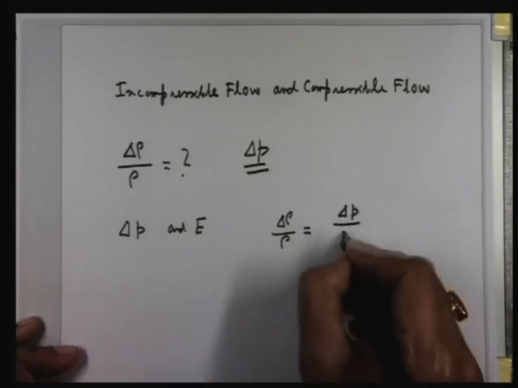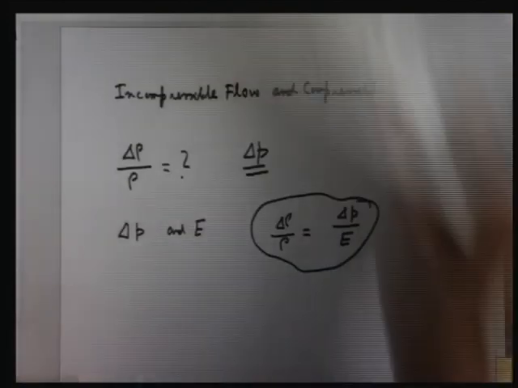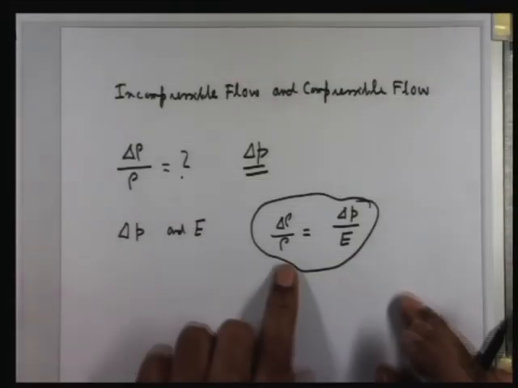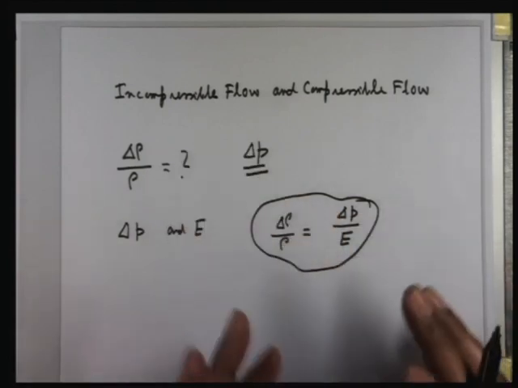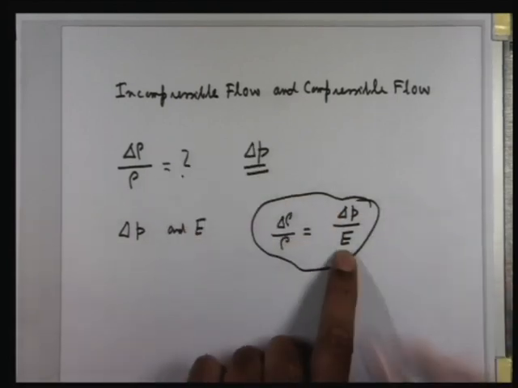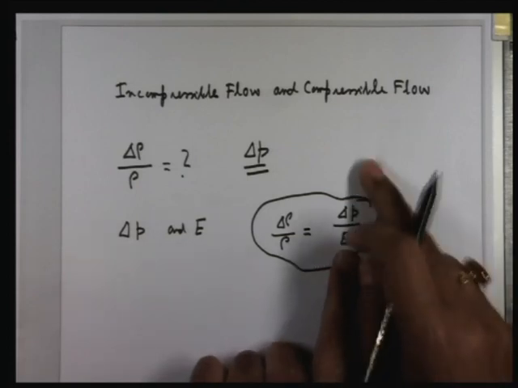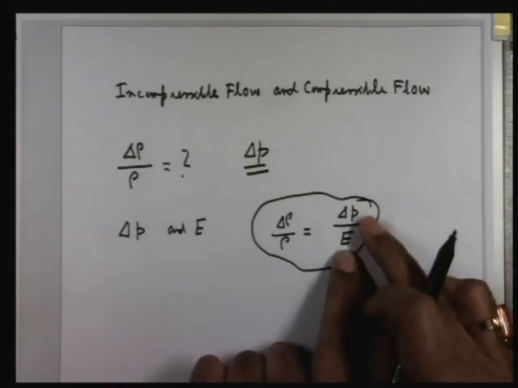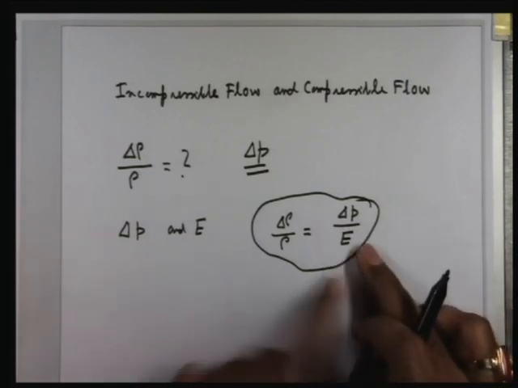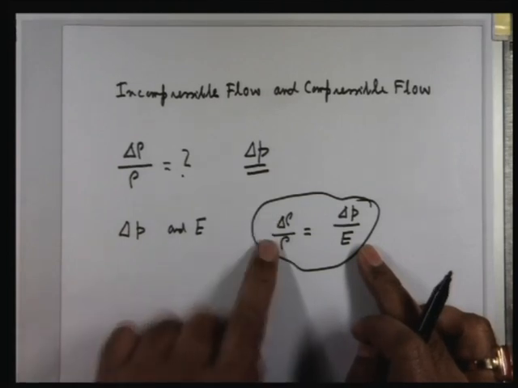Now this gives the final picture for our understanding, that if delta P is very high, you see the counterweighing between these two. Now there may be different combinations. One combination is delta P is very low, E is very high. That means there will be absolutely no change in delta rho. Delta rho by rho is very, very small.